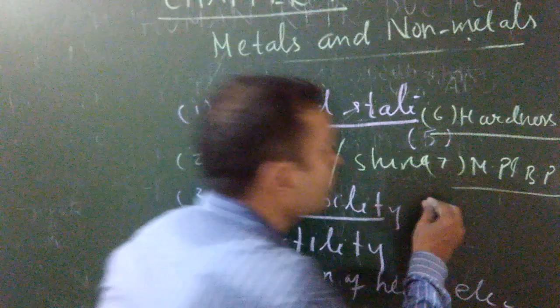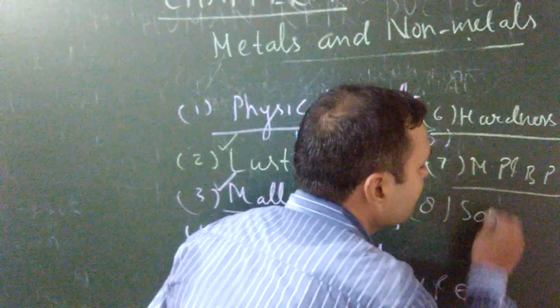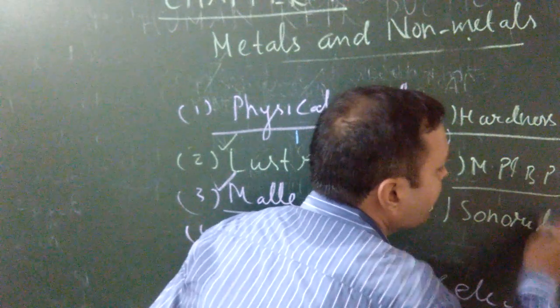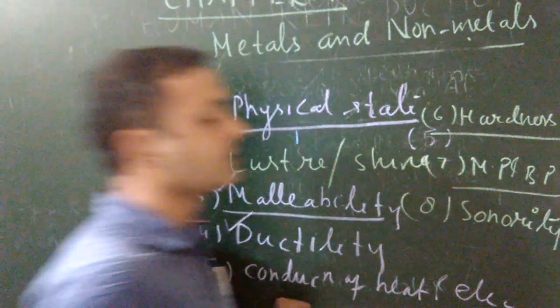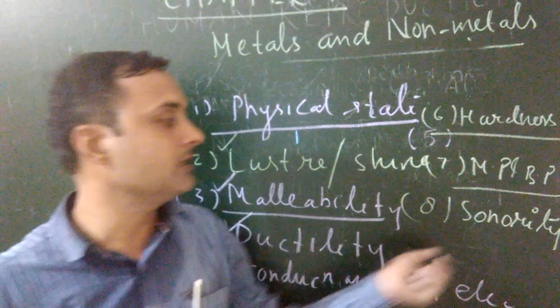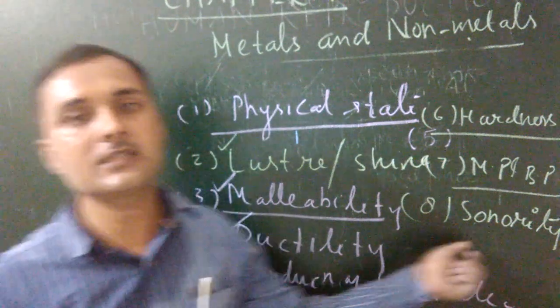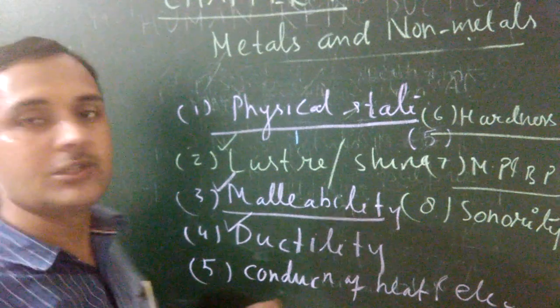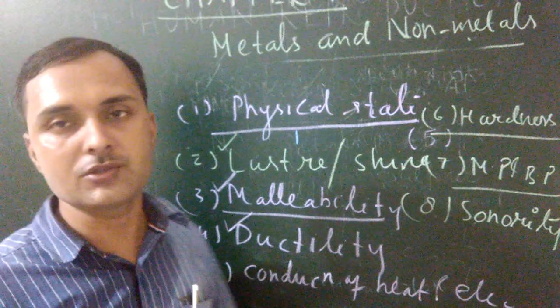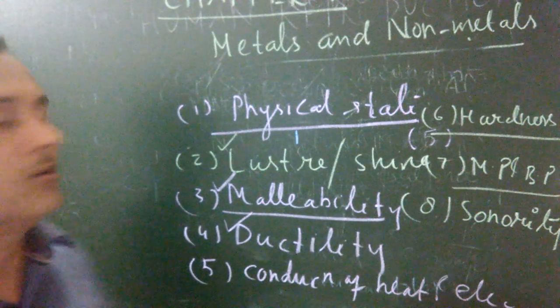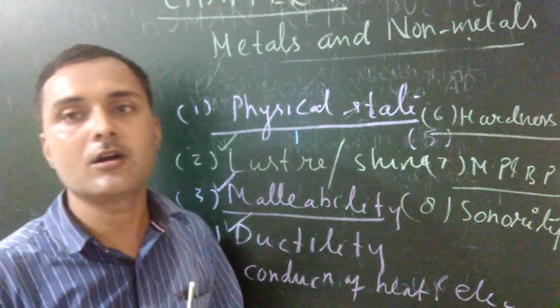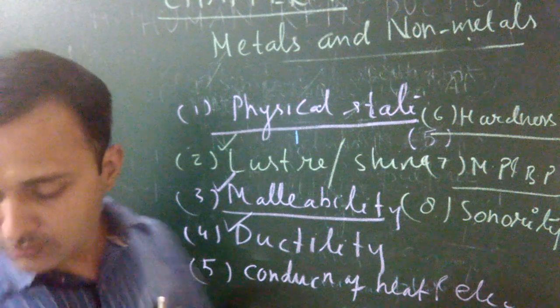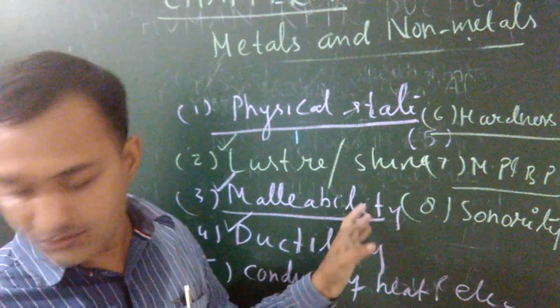And the last one is sonority. The ability of an element to produce sound after being struck by a hard object is known as sonority. Metals are sonorous because they produce sound, whereas non-metals are non-sonorous because they are unable to produce sound after being hit by the hard object. So these are the total 8 physical properties given in your book.